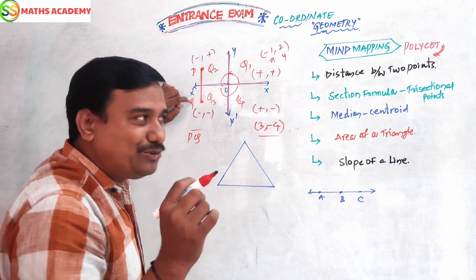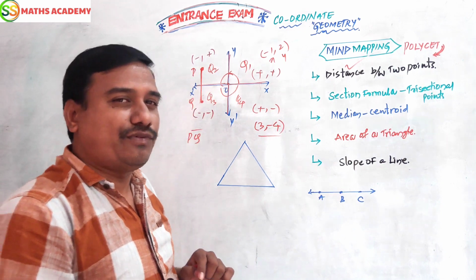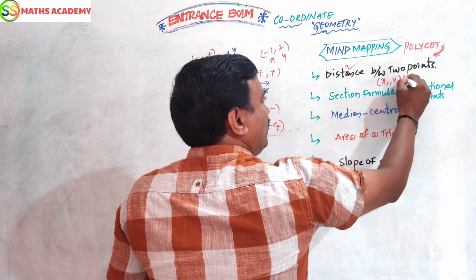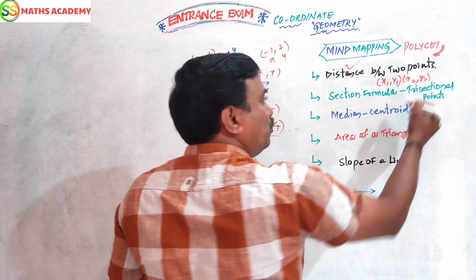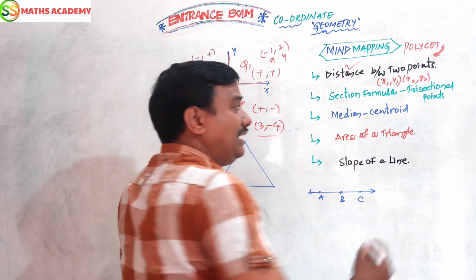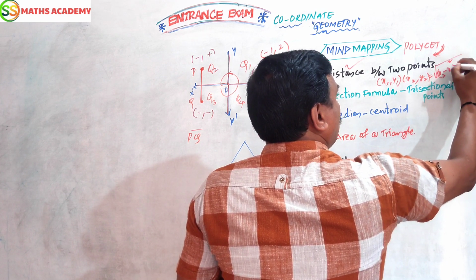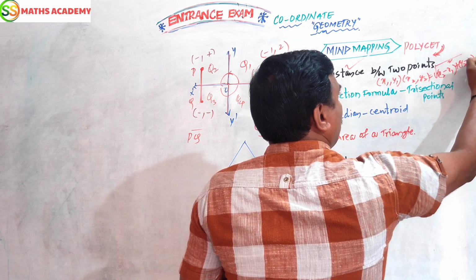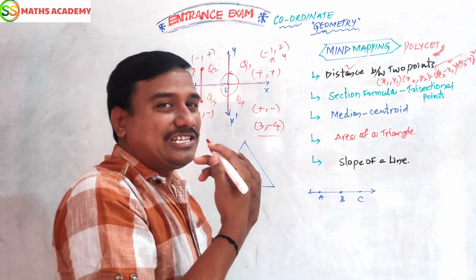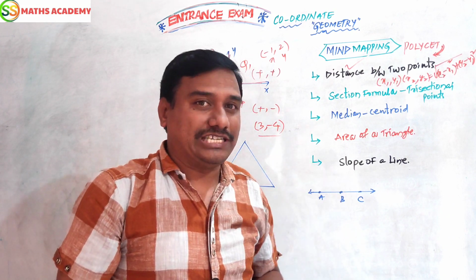In that case, we have to use the distance formula between 2 points. When 2 points x1, y1 and x2, y2 or any 2 points in a plane are given, the distance is the square root of x2 minus x1 whole square plus y2 minus y1 whole square, or x1 minus x2 whole square plus y1 minus y2 whole square, also correct.